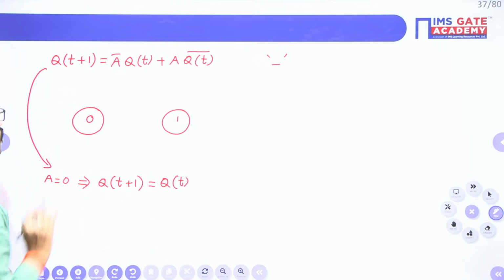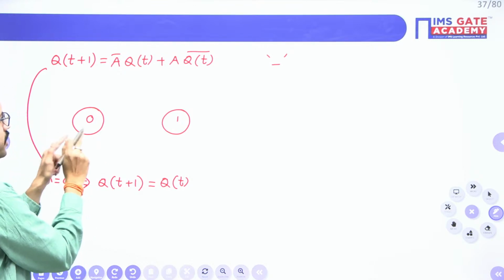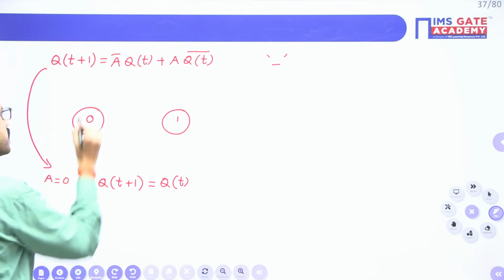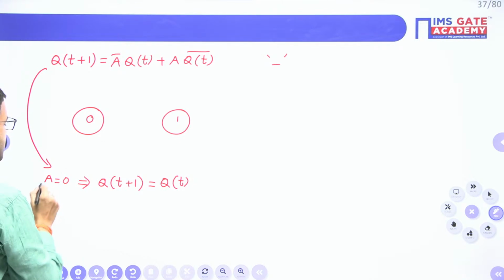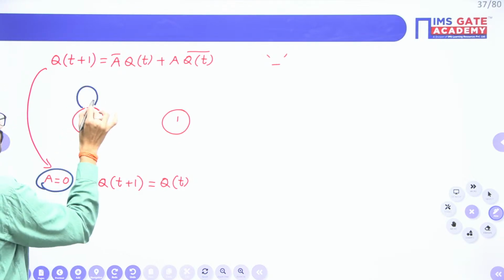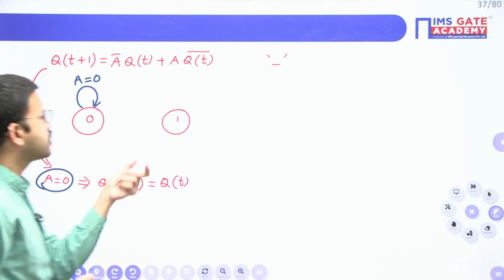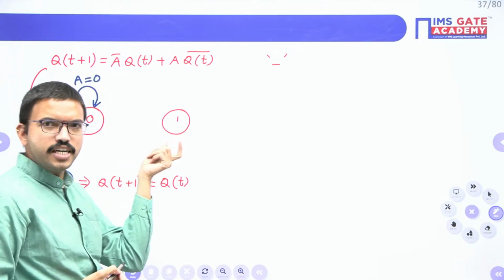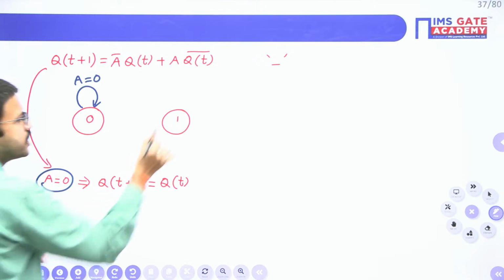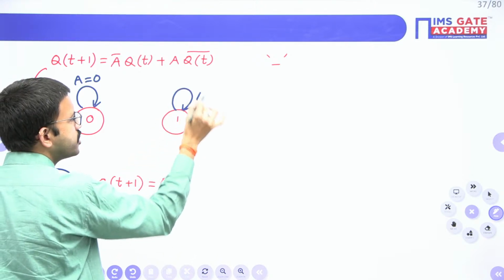So, for example, if the flip-flop output is 0, and you are making A value 0, it will remain in the same state. Suppose your flip-flop output is currently 1, and you are giving A value as 0, that means it will remain in the same state.